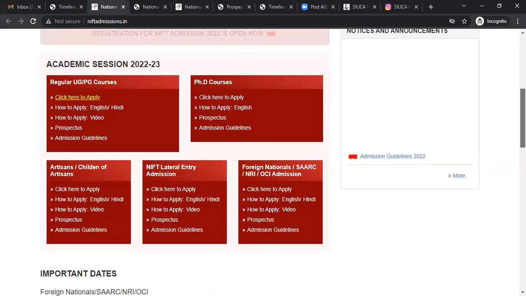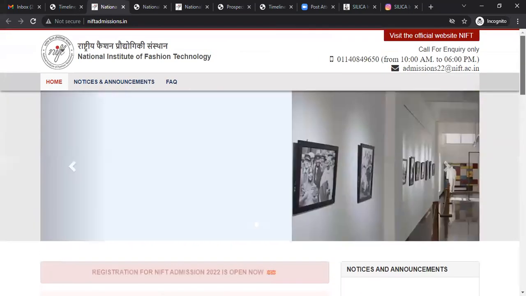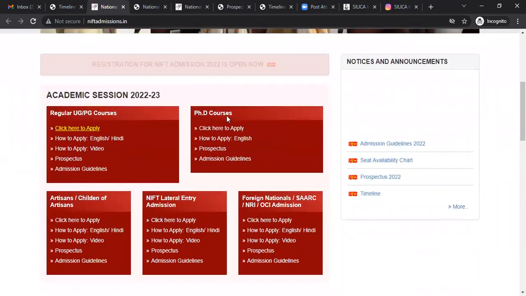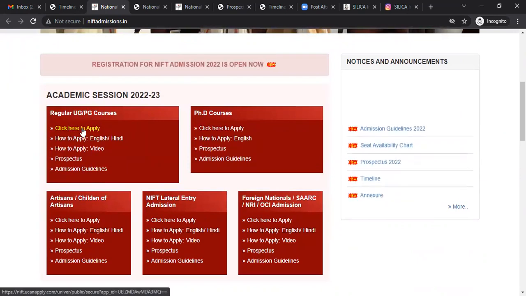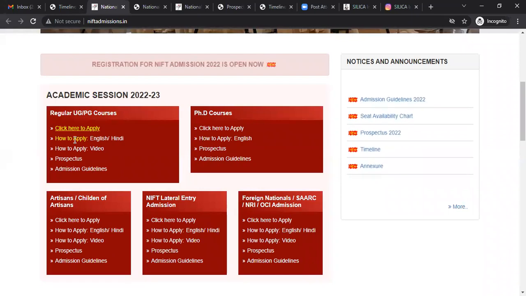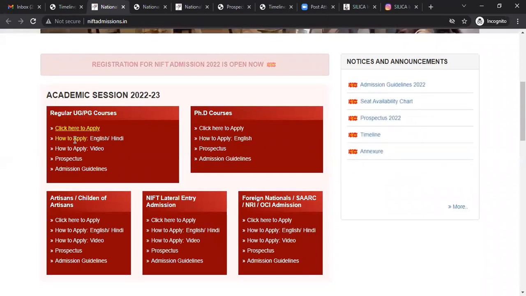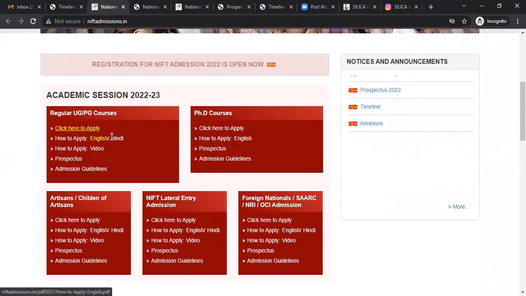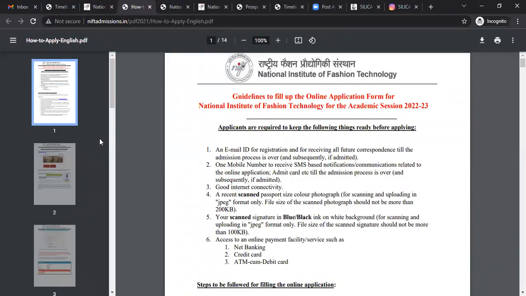Now, in the admissions tab, you'll get this page. This has the application link. Click here to apply. If you want to know what are the things you need to fill in the application form, they have given a PDF here in both languages, English as well as Hindi. If you click on the English one, they have created a PDF, a step-by-step representation of how to fill the NIFT 2022 application form.